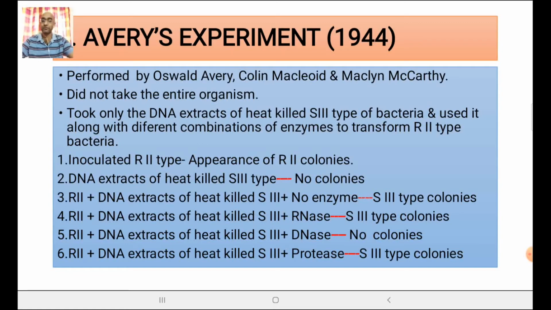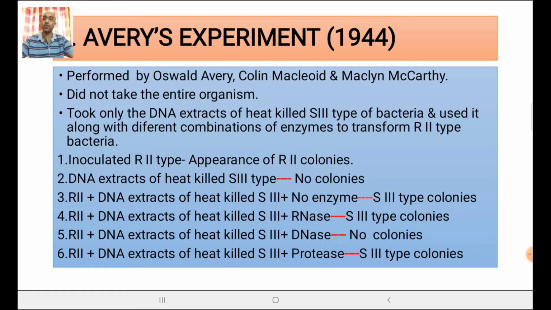Now, how was the experiment done? In the previous experiment, the entire bacterium was injected, but here these people first extracted the DNA from the heat-killed S3 type, and this DNA extract was used along with combinations of different enzymes to transform R2 type bacteria. Now the experiment was like this.